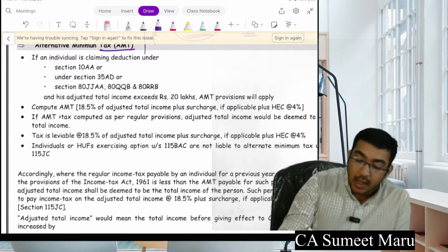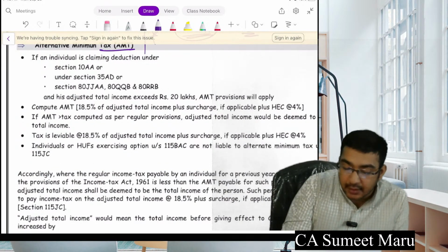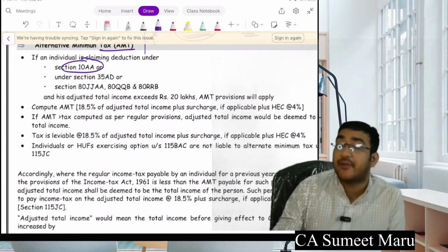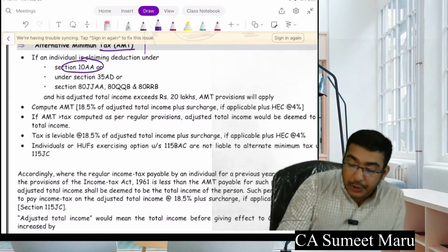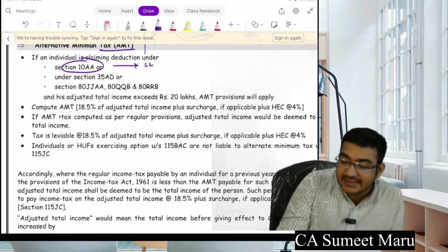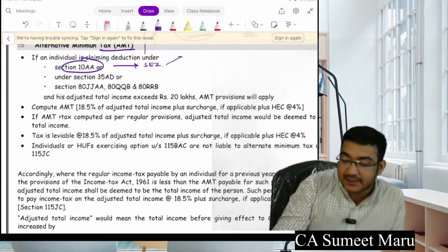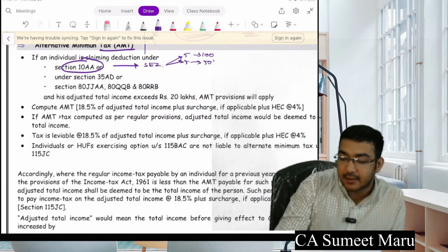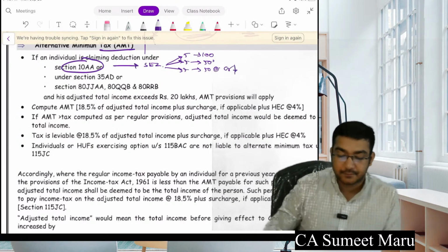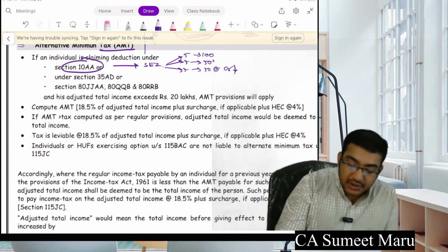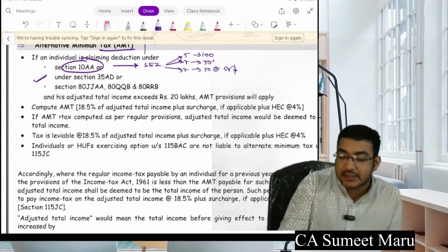See now here, whenever an individual has claimed a deduction under section 10AA. You remember what is 10AA? SEZ का deduction. You remember first 5 years 100%, next 5 years 50%, next 5 years 50% or credit, whichever is lower. Or someone claims a deduction under section 35AD, that is your specified business.